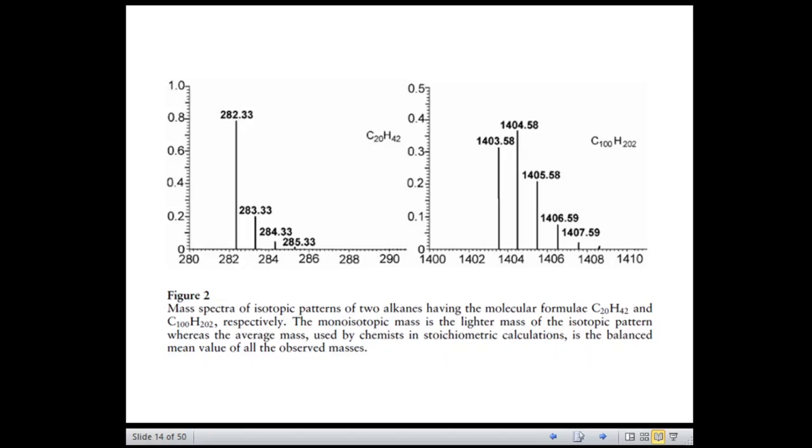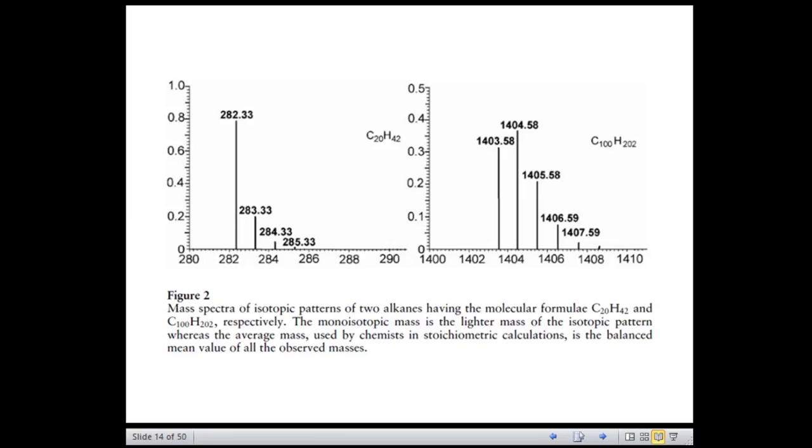So the differences between these different types of masses are small, right? It is 282 to 282.33 and 282.55. So the differences between the nominal mass, monoisotopic mass and the average mass for this smaller alkane C20H42 are small,